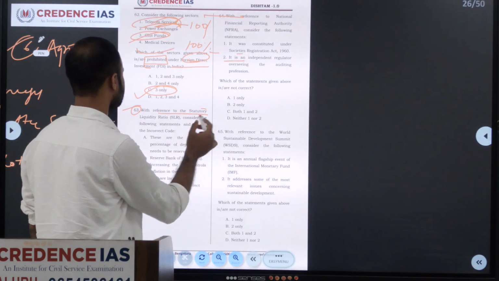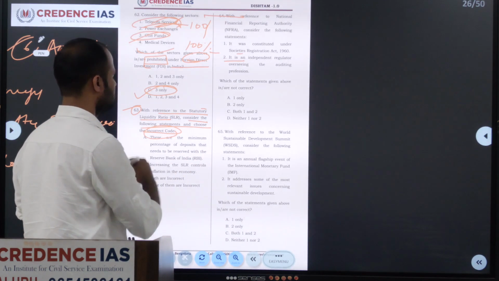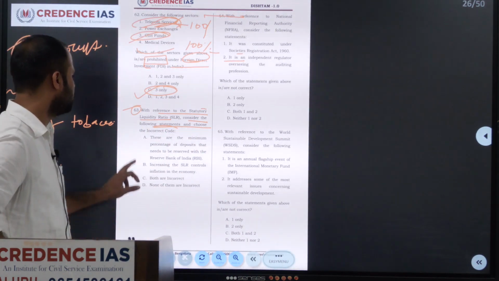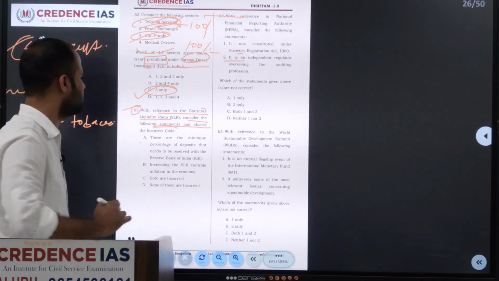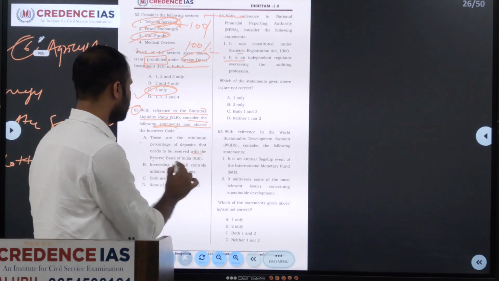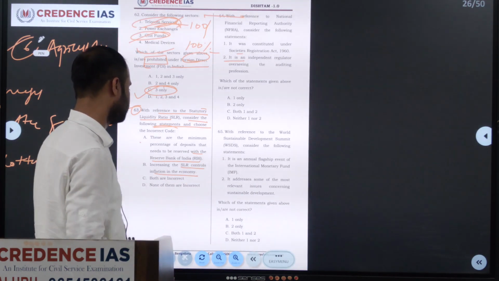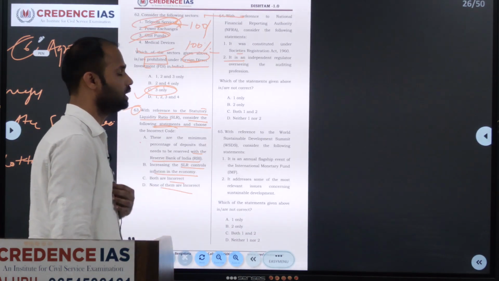With reference to statutory liquidity ratio, consider the following statement and choose the incorrect answer. So we have to identify the incorrect here. What they have given: the first, A, these are the minimum percentage of deposit that need to be reserved with Reserve Bank of India. B, increasing the SLR controls the inflation in the economy. C, both are incorrect. D, none of them are incorrect. So we have to identify the incorrect one here.